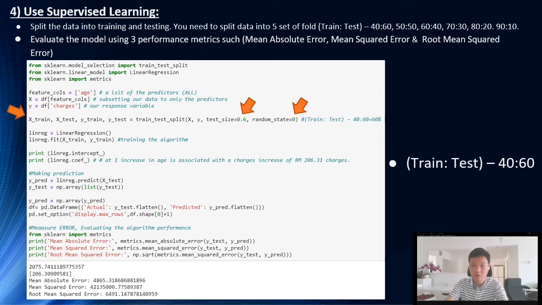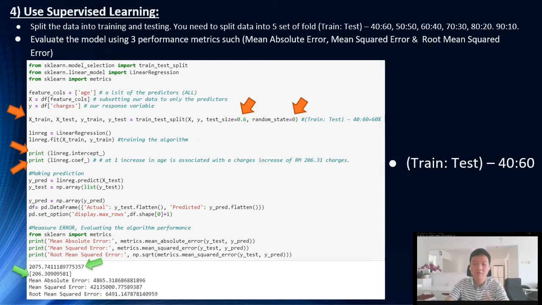So once we train the algorithm, we will print the linear regression intercept and also the linear regression coefficient. So we will look below. As you can see, our linear regression intercept is 2075.75, while our linear regression coefficient is 206.31. What this means is that every one increase in age is associated with a charges increase of RM 206.31. So for our intercept and coefficient, we have done.